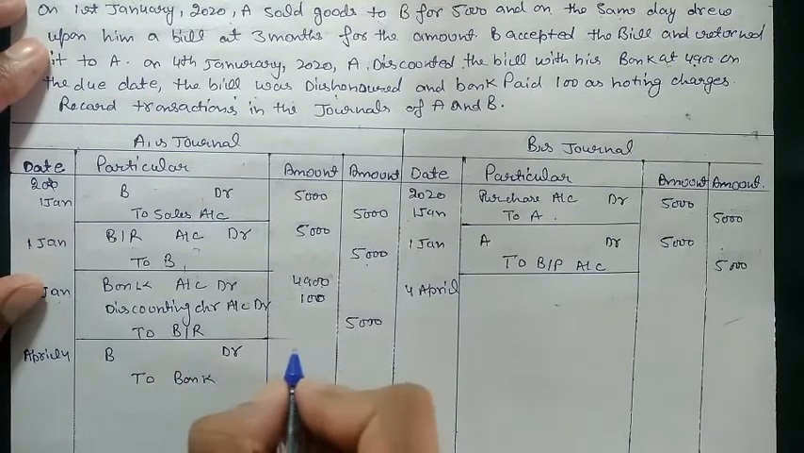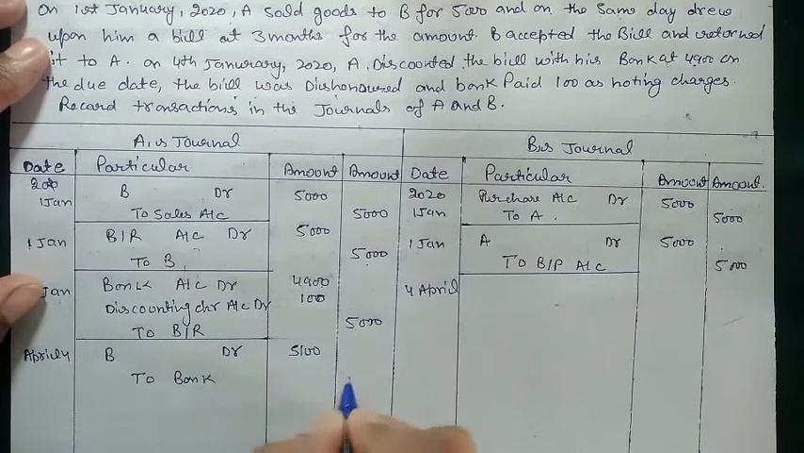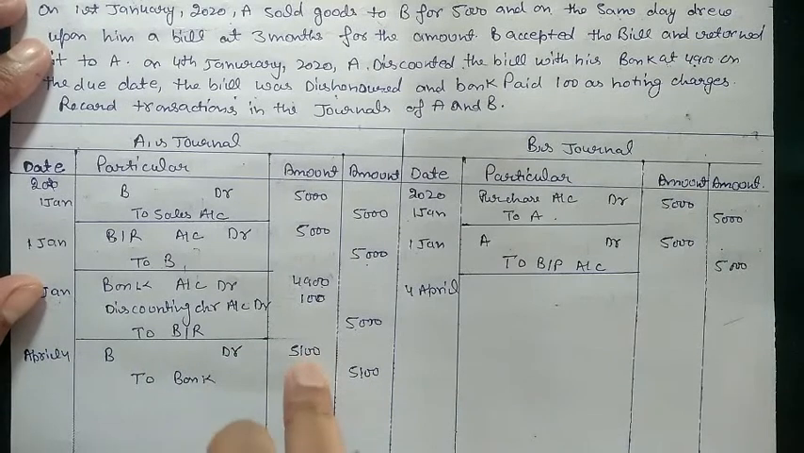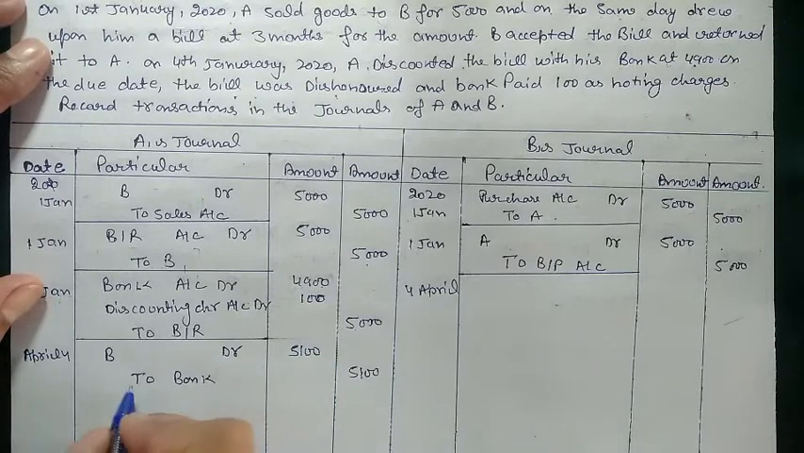So the amount will go 5,100. Now B need to pay 5,100 to A, because 5,000 for the bill receivable and 100 for the noting charges that bank have paid. We will not show noting charges separately in this case, that to bank 5,000 and to bank 100 rupees, because the same amount bank has paid. So we will put directly 5,100 into the name of the bank.